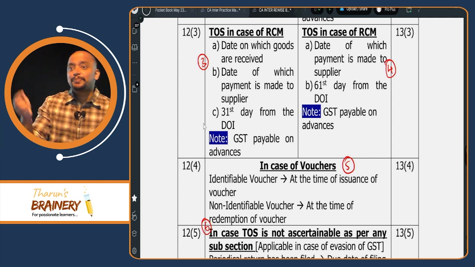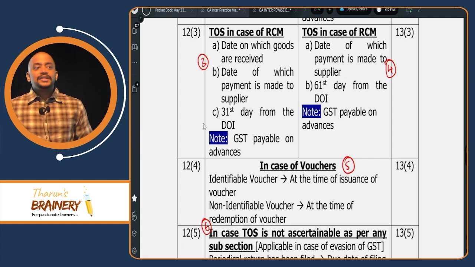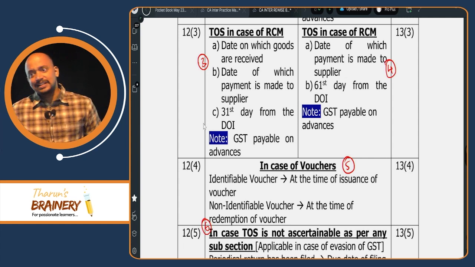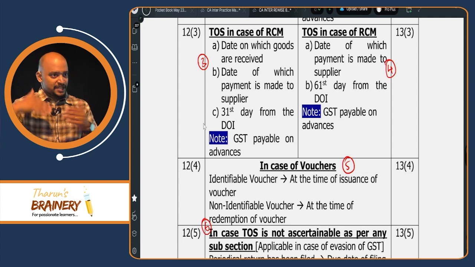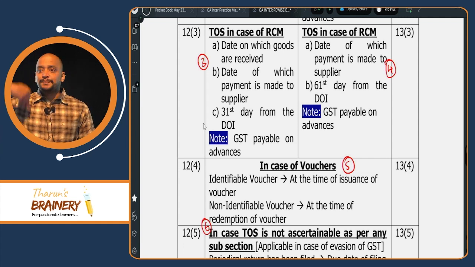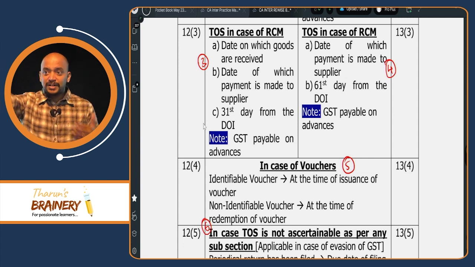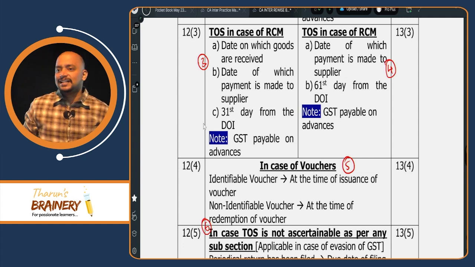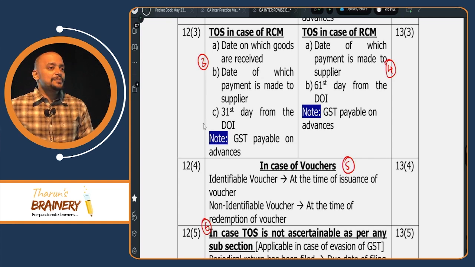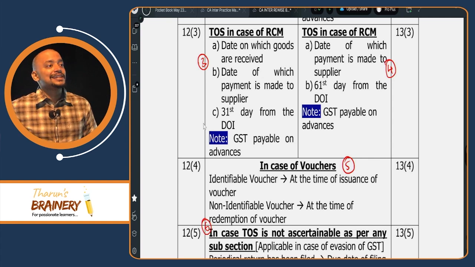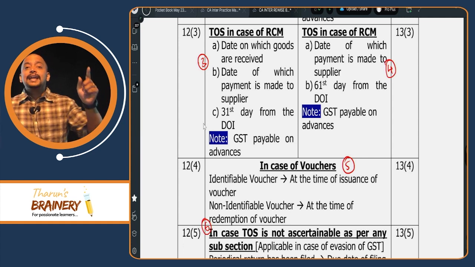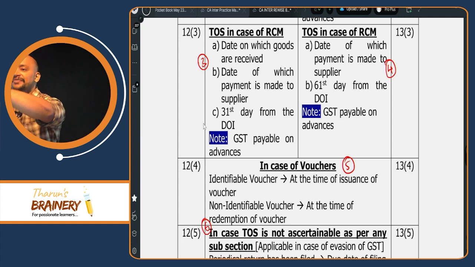Here also, is payment one of the dates? Yes. Whether GST payable on advances? Yes. Say you gave me advance. Thereafter I dispatch the goods to you. You receive the goods thereafter. 31st day also thereafter. But which is earlier? Payment received date is earlier. So therefore, whether GST payable on advances in case of goods RCM? Yes. Then in case of services RCM, you see the difference.